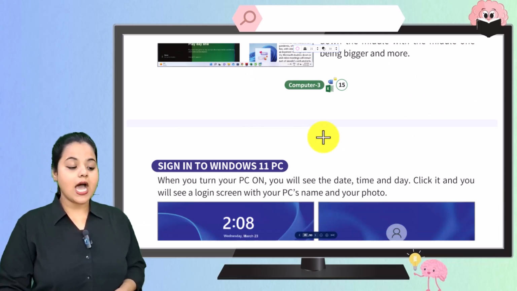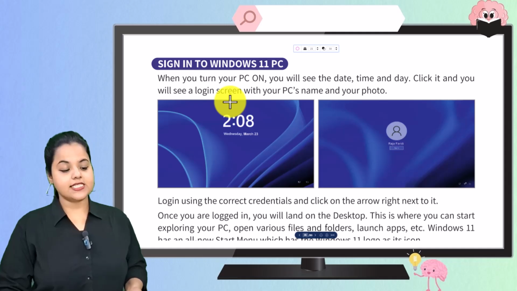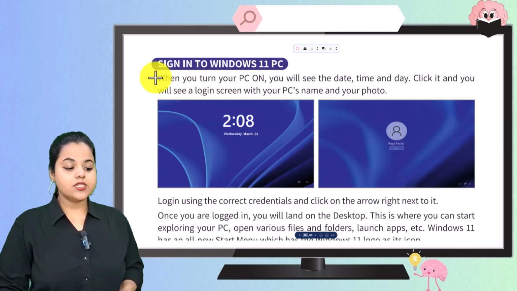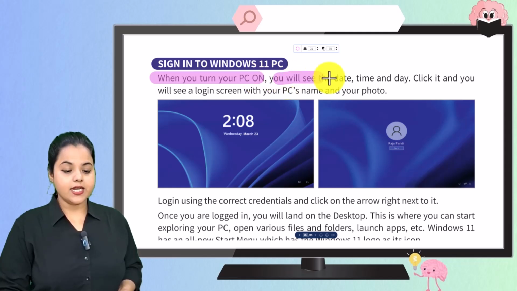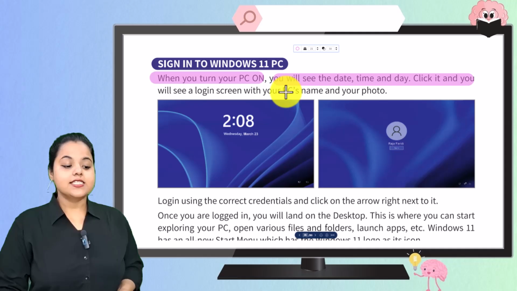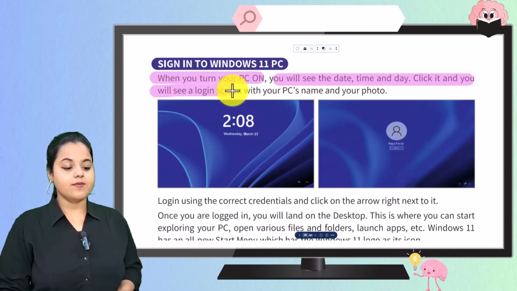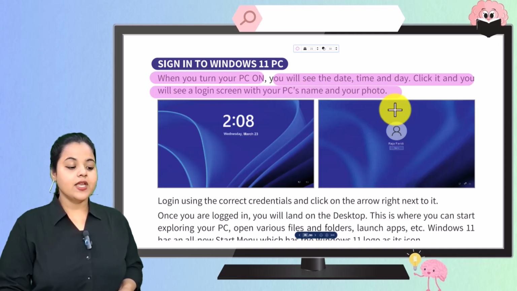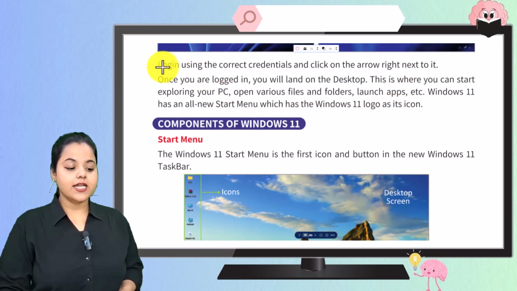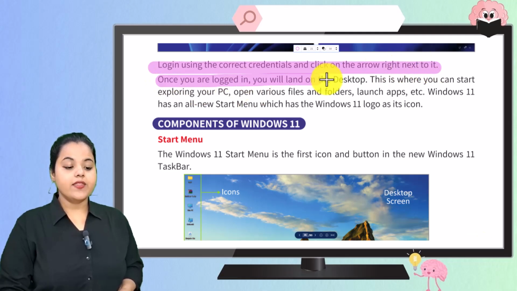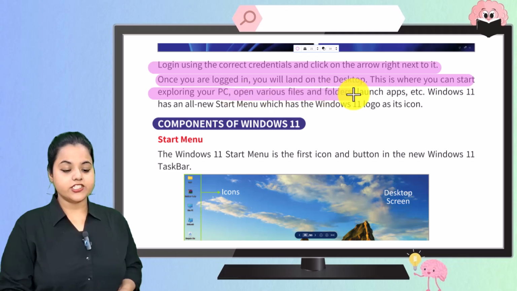Now how can we sign in to a Windows 11 PC? कैसे sign in करेंगे? Very easy it is. So when you turn on the PC, PC को आप turn on करेंगे, आप क्या देखेंगे? You will see the date and time and day. Now click it and you will see a login screen with your PC's name and your photo, like this you can see. Now what you have to do, log in using the correct credentials and click on the arrow right next to it. Now once you have logged in, you will land on the desktop. This is where you can start exploring your PC. Now open various files and folders, launch applications, etc.